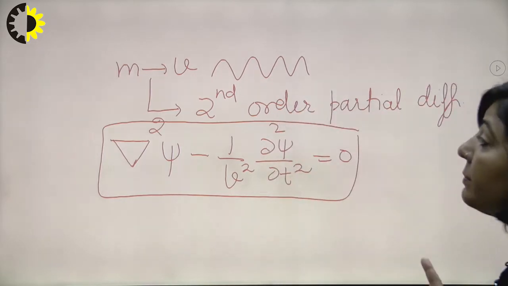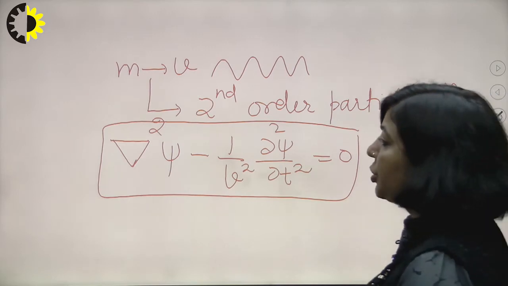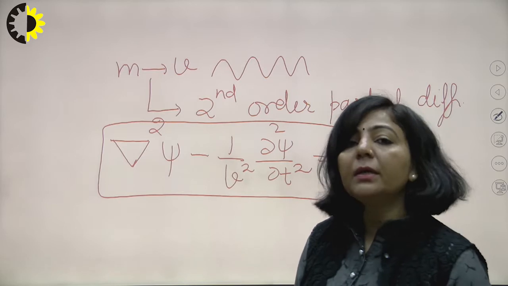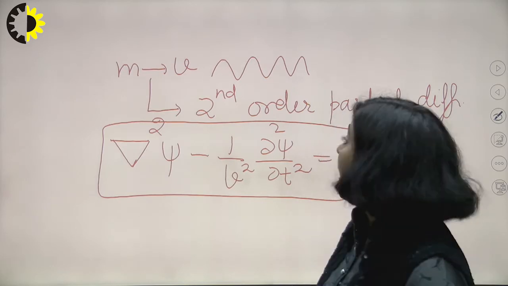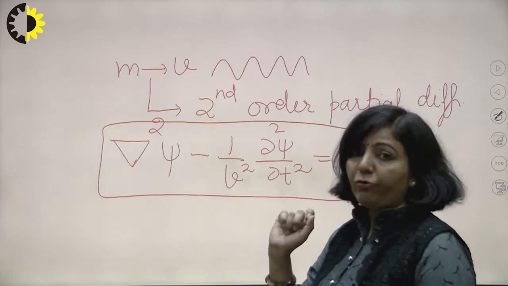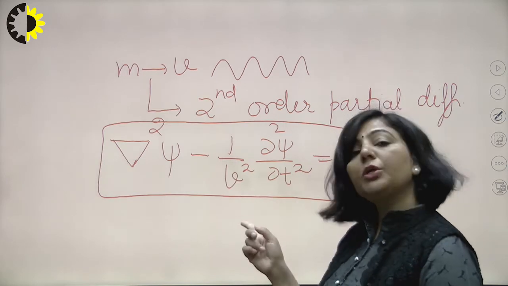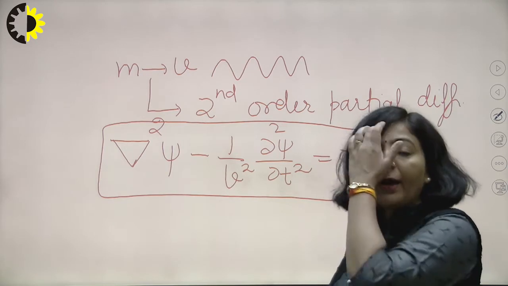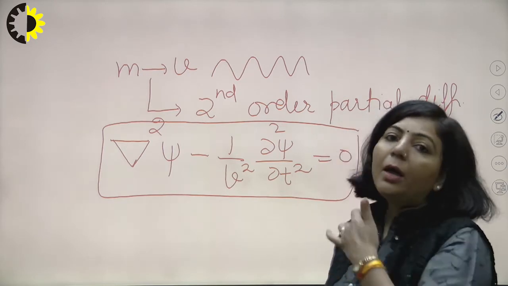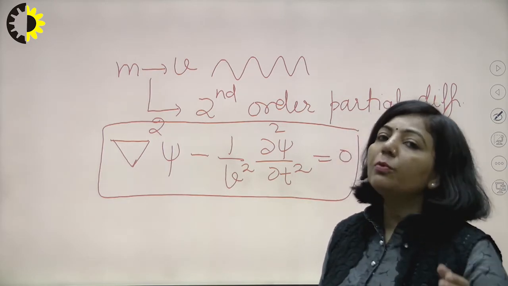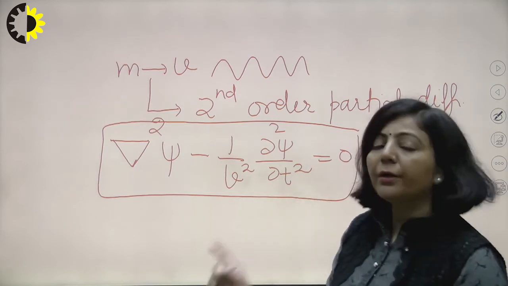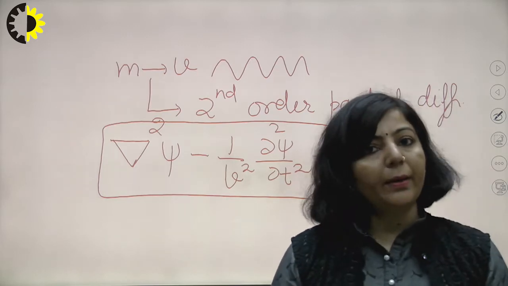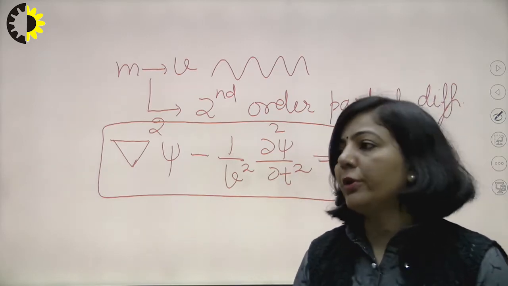As you can see here, this equation is again a second order partial differential equation, but this equation is in terms of psi, that is your Schrodinger wave function, and this wave function is a function of x, y, z as well as t, right? And in case of electromagnetic wave equation, your equation was in terms of E and H, and instead of 1 upon v square, you are having mu naught epsilon naught there, and you know that 1 upon v square is mu naught epsilon naught. So this is the general wave equation. So this equation was proposed by Schrodinger, right? So this is your second order partial differential equation.